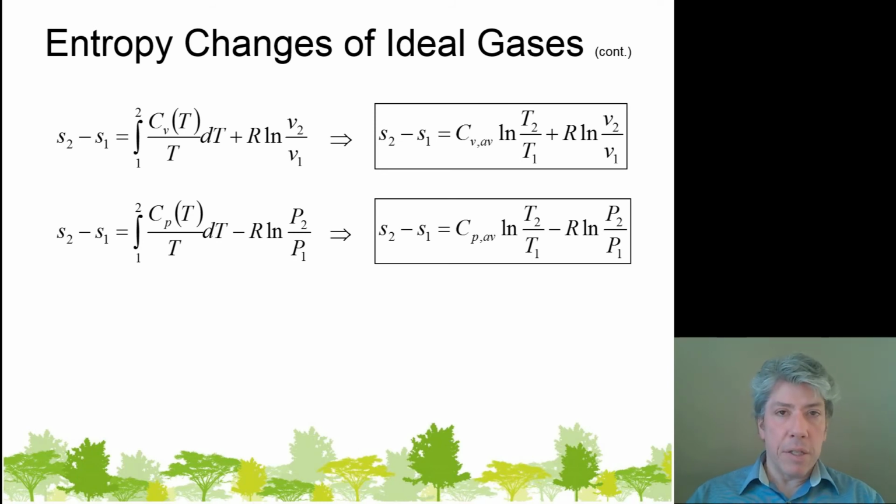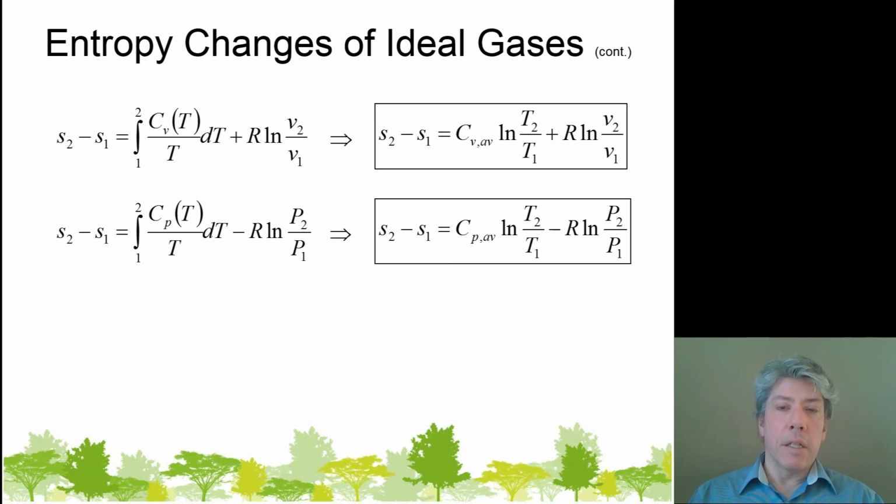But you have to be careful about these equations because there are restrictions on them. Number one, we have to be talking about an ideal gas. If you apply this to a liquid, you're wrong from the beginning, right? This doesn't work for liquids because we have invoked the ideal gas law. It's built into these equations, and the ideal gas law says nothing about liquids. In the same way, these equations only work when the difference between T1 and T2 is small. What does that mean? Well, that means when the heat capacity at T1 and the heat capacity at T2 are relatively close to each other. That may be a better way of saying it.